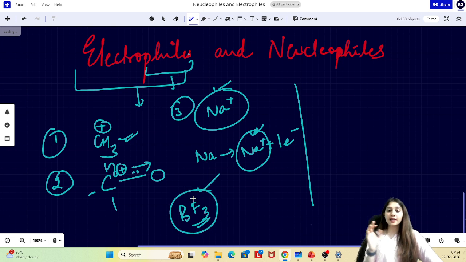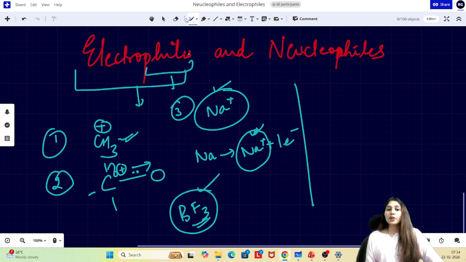We all know this is an electron deficient center. And this also is going to act as a new electrophile even though it is not having a positive charge, because this is electron deficient, right? So my point being, electron deficiency is not the same as needing electrons. Na positive is electron deficient. It has one less electron, but it is happy. It just wants to do that, right?